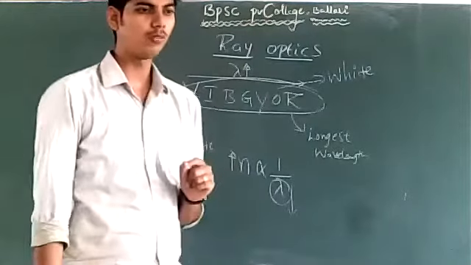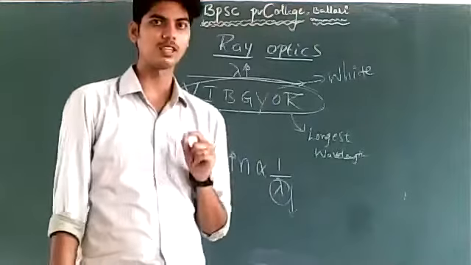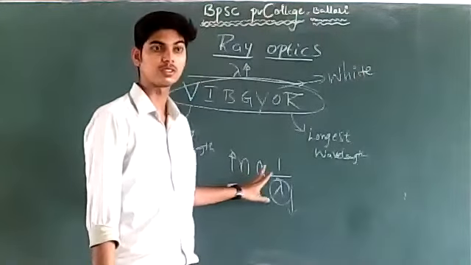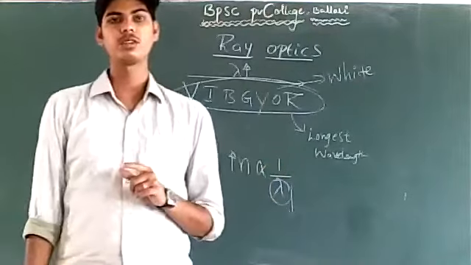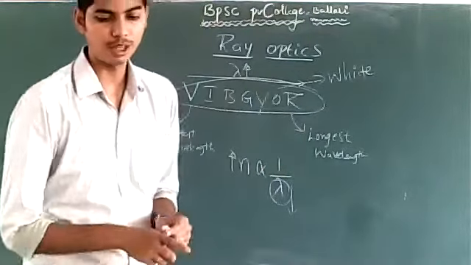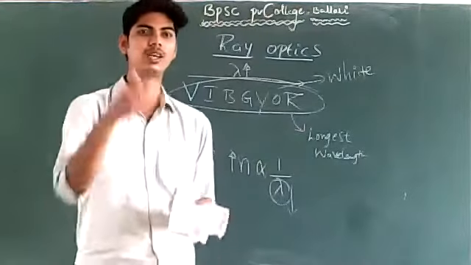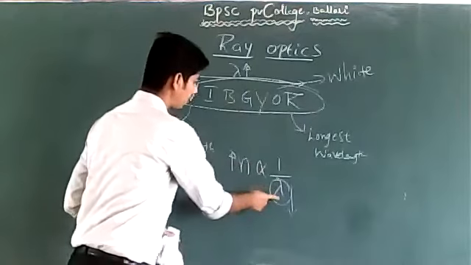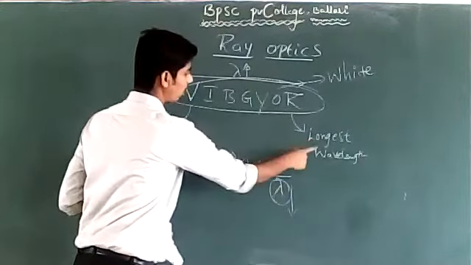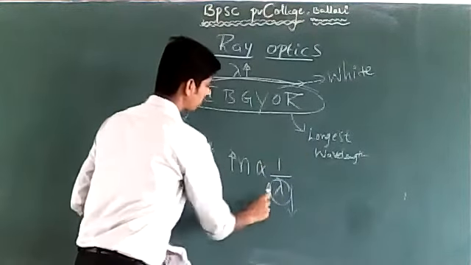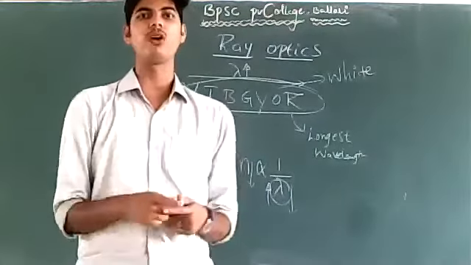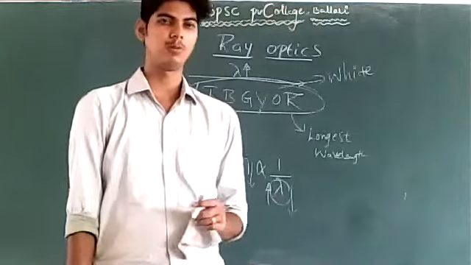Which color has the maximum refractive index? Violet has got the maximum refractive index. Which color has the minimum refractive index? Refractive index is inversely proportional to wavelength. Red has the longest wavelength, so the refractive index should be minimum for red.